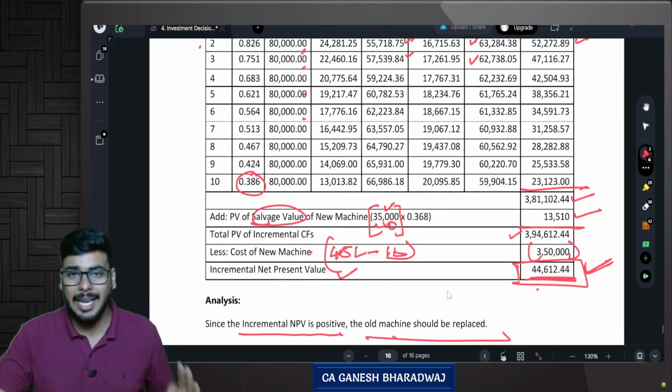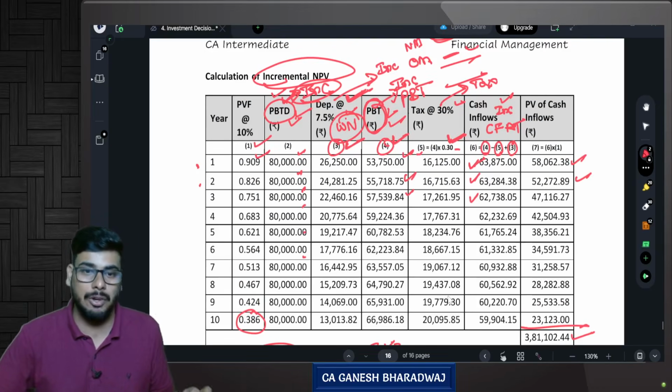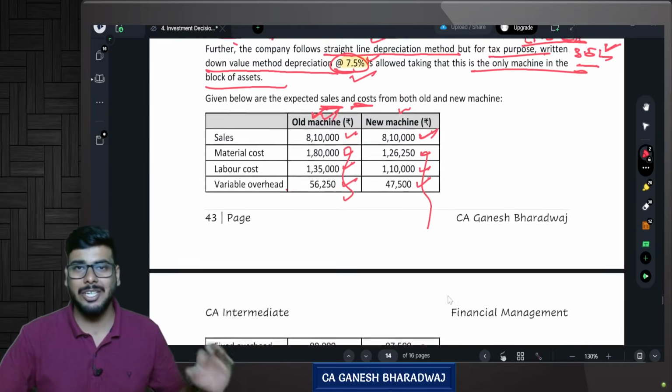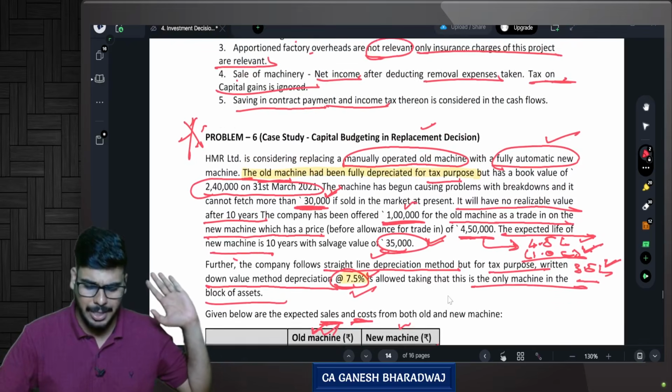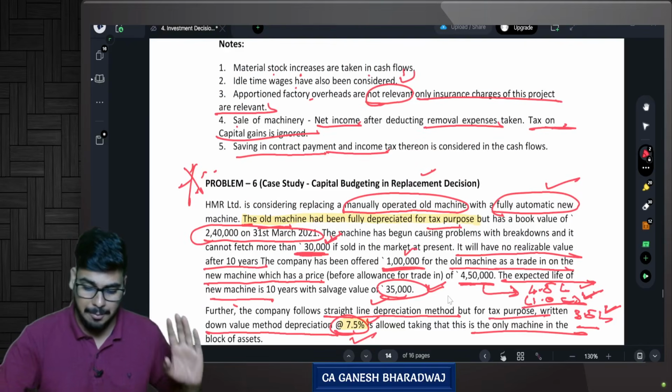Guys, this is again a very important question. Please go through it once, solve this question by yourself. And with this, we have covered this entire chapter of capital budgeting. So basically, the fifth and sixth sums are very important sums. Please mark them as important.